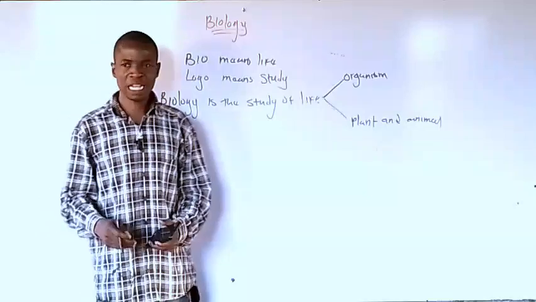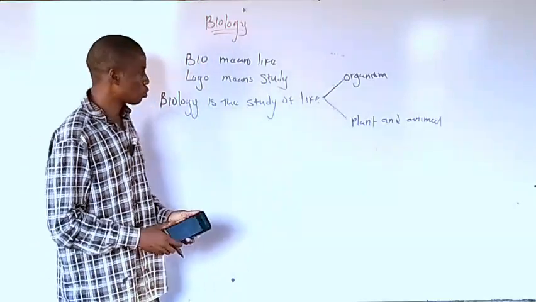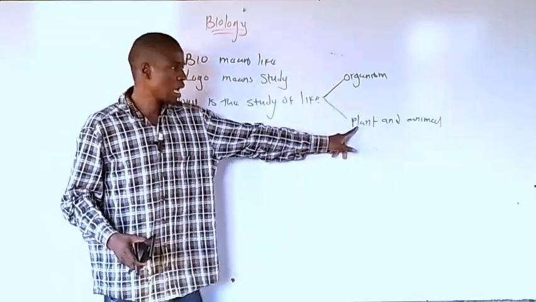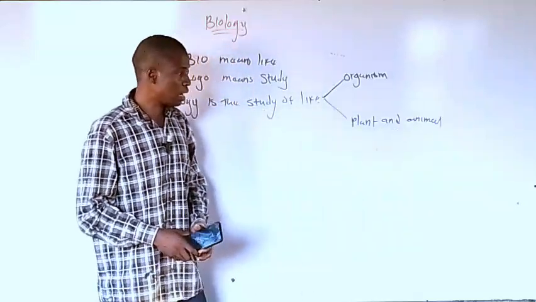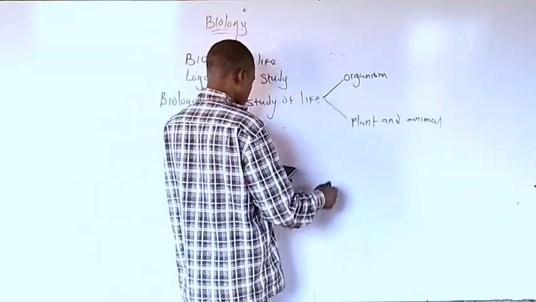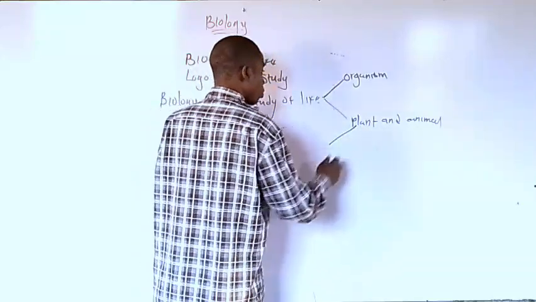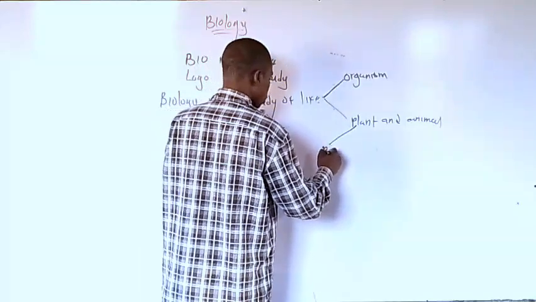Now, that's about biology. Who are the people that study plants, and who are the people that study animals? The person that studies plants is called a botanist, studying botany.